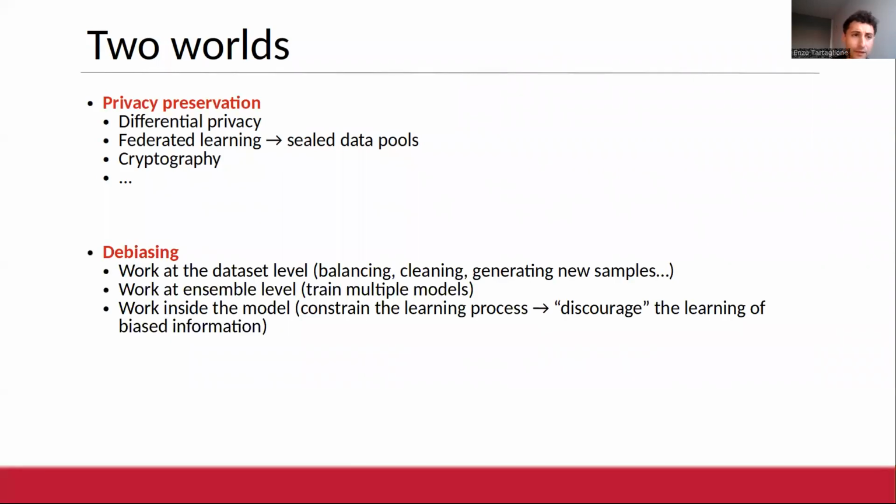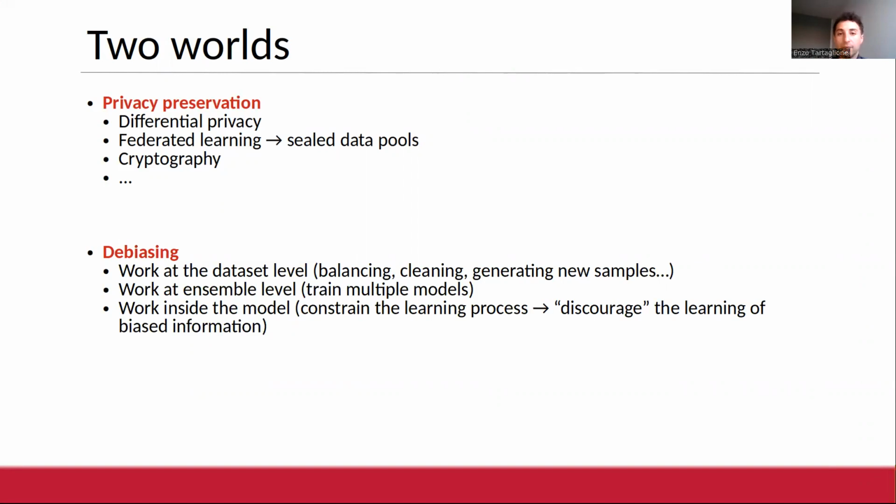But actually, we are closer as an approach to all the set of approaches working on the debiasing domain for deep neural networks, where, for example, there are works that remove the bias at the dataset level, like with balancing, cleaning, generating new samples, and so on. They can work even at an ensemble level. For example, they can train a committee of experts.